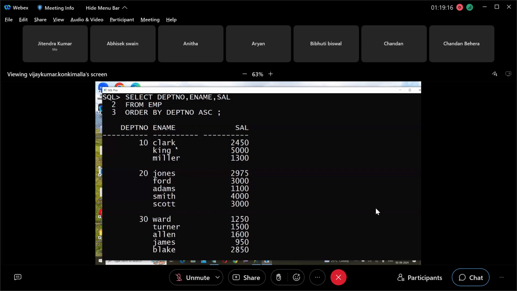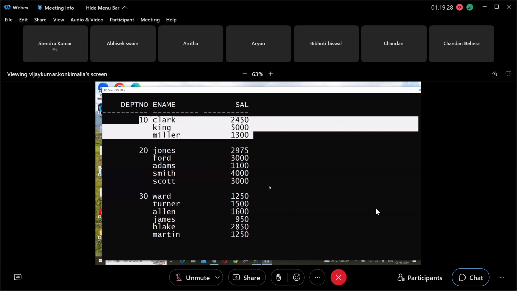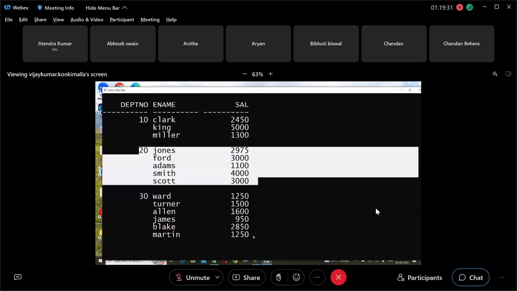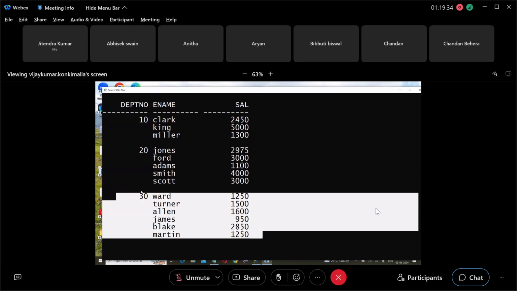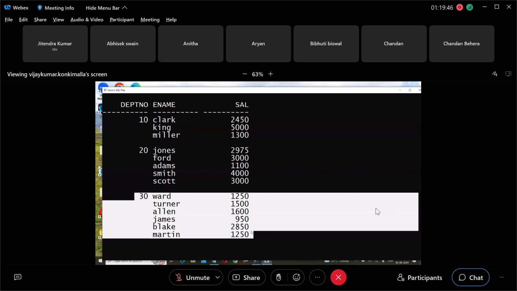What is this called? This is called grouping. You are creating groups. How many groups did you create? 3. Employees who belong to the 10th department are one group. Employees who belong to the 20th are one group. Employees who belong to the 30th are one group. And from each group, you calculate the total salary. Apply the sum function on this group. So instead of applying the sum function on the whole table, now I want to apply the sum function on each department. To do that, first you have to group the data based on department.